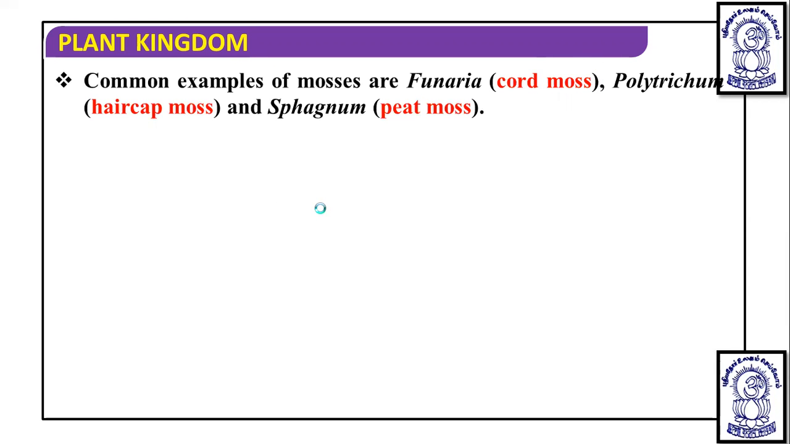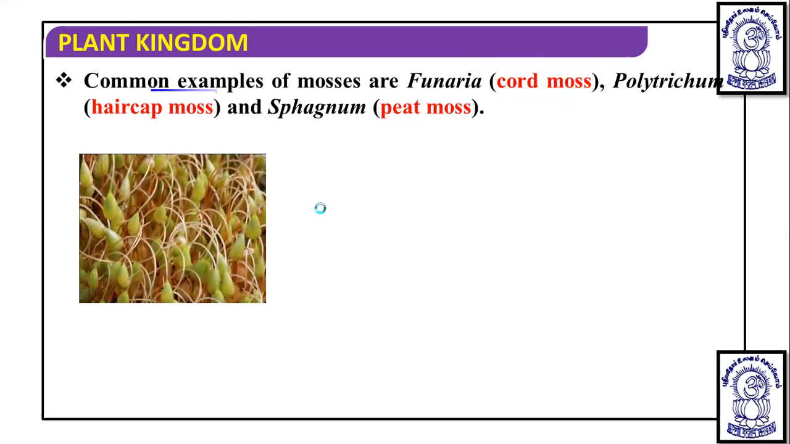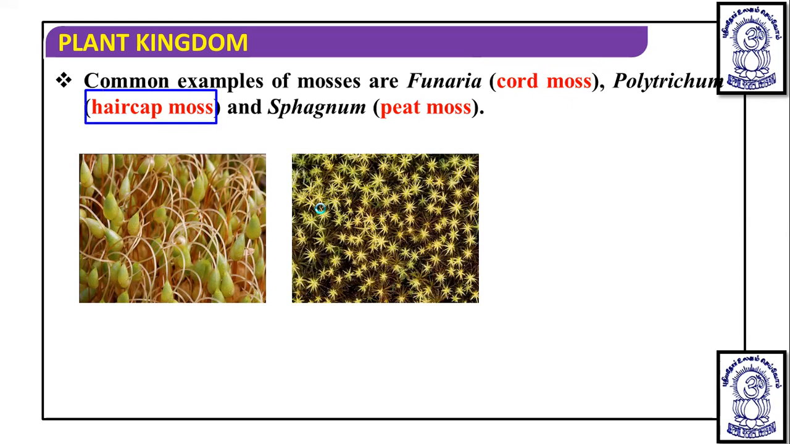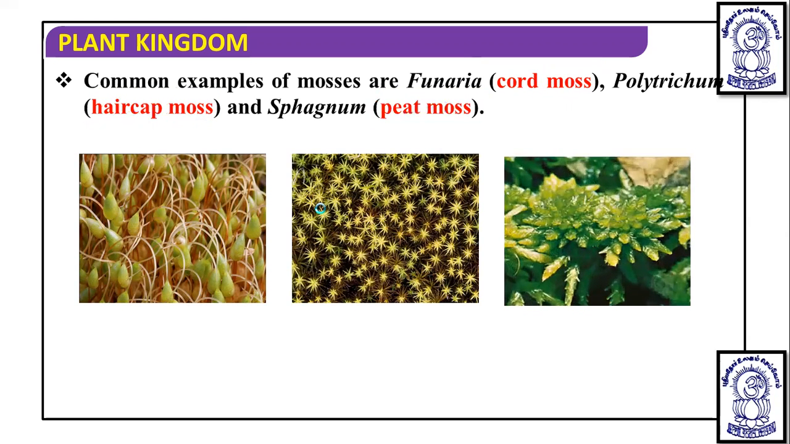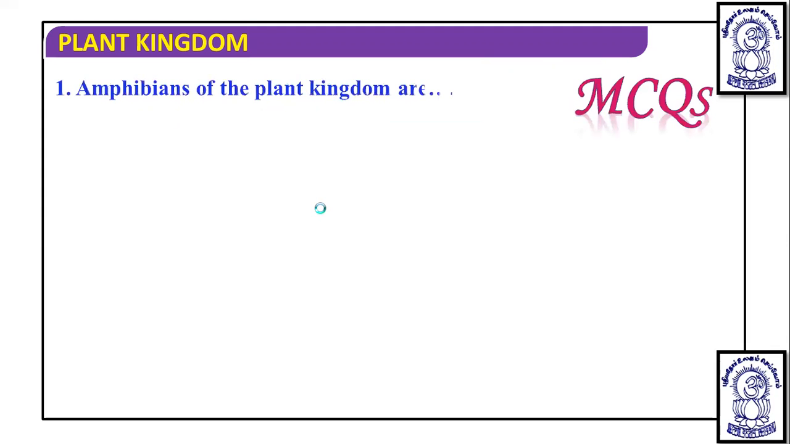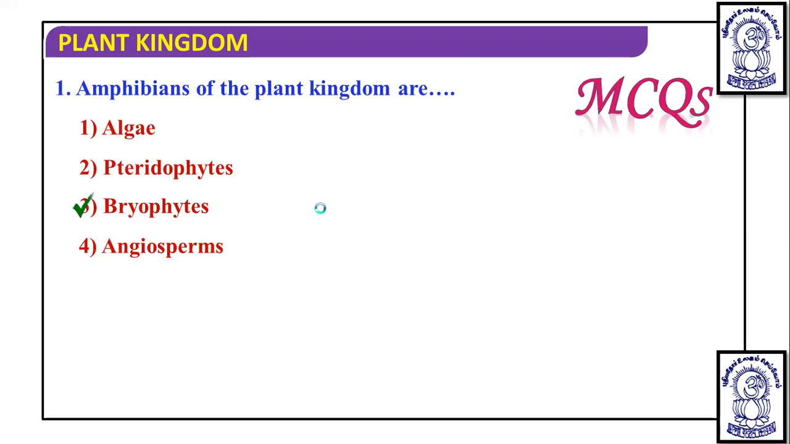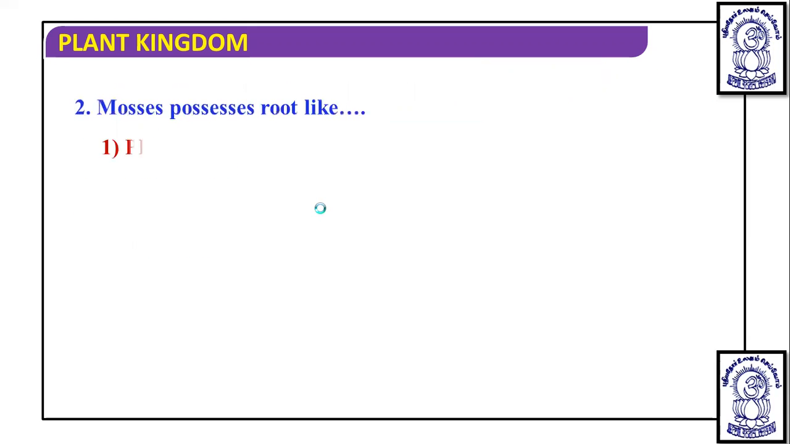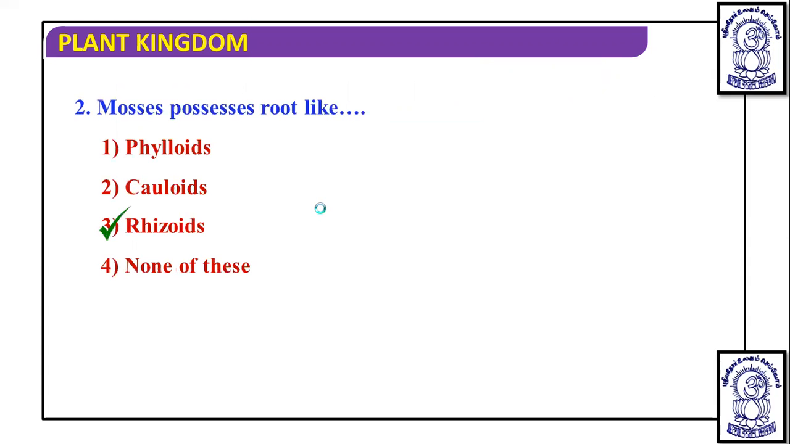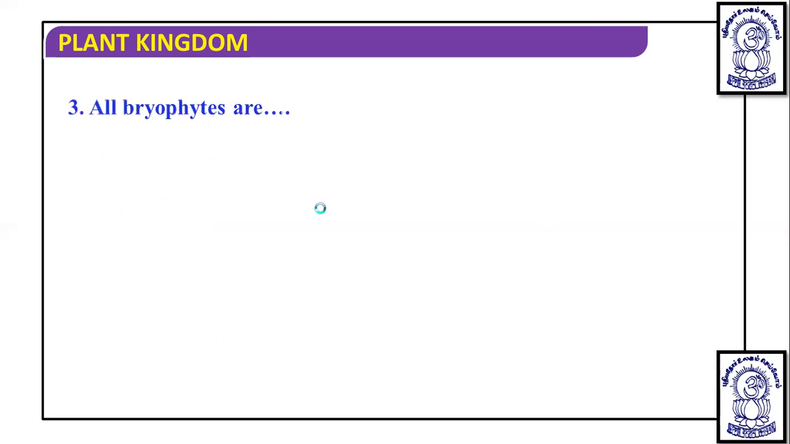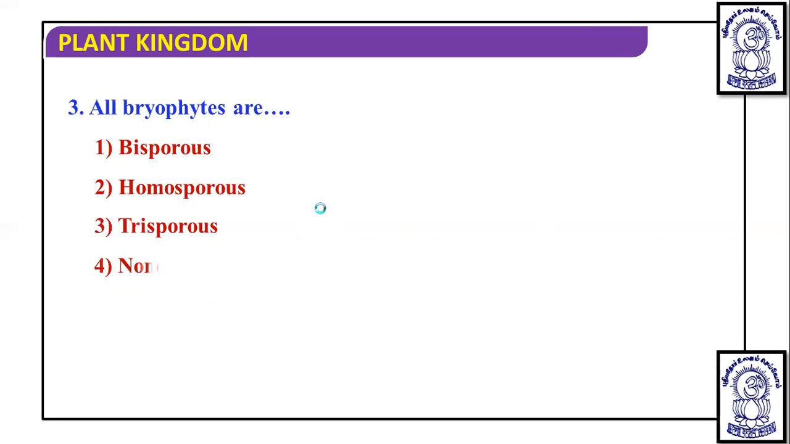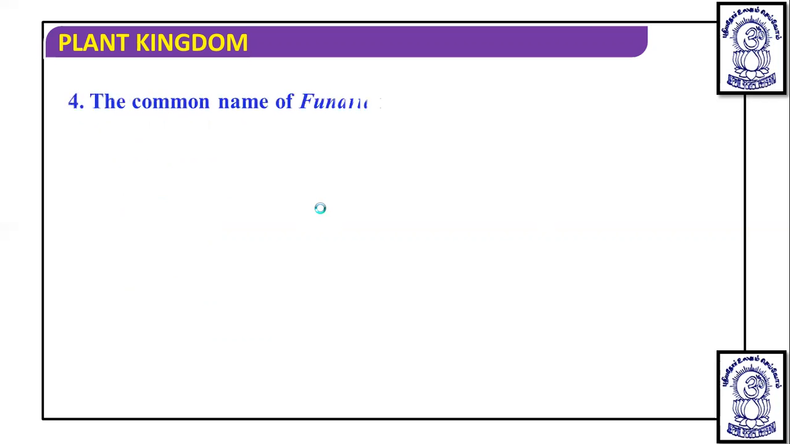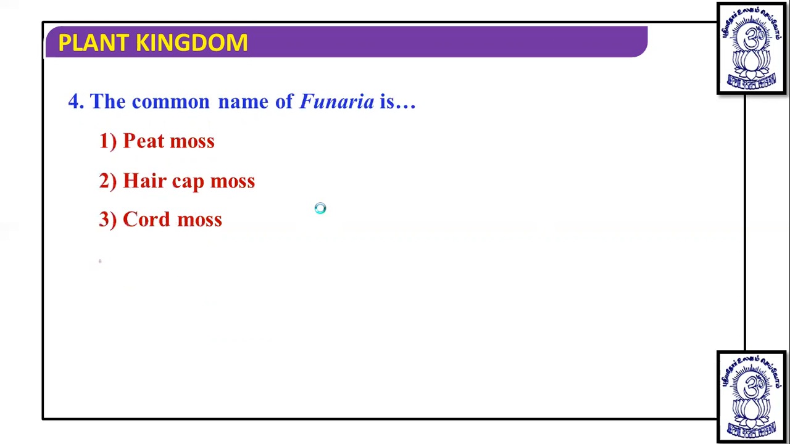So common examples of mosses we have discussed already: Funaria, Polytrichum, and Sphagnum. These are some of the examples. This is a hair cap moss. This is a peat moss. Okay, and let's talk about a few MCQs. Easiest MCQ: amphibians of the plant kingdom are, you know that they are bryophytes. Then mosses possess root-like structures which are known as rhizoids, and we have studied they can be unicellular or multicellular, branched or unbranched. All bryophytes are homosporous, we have discussed already. And the common name of Funaria is cord moss.